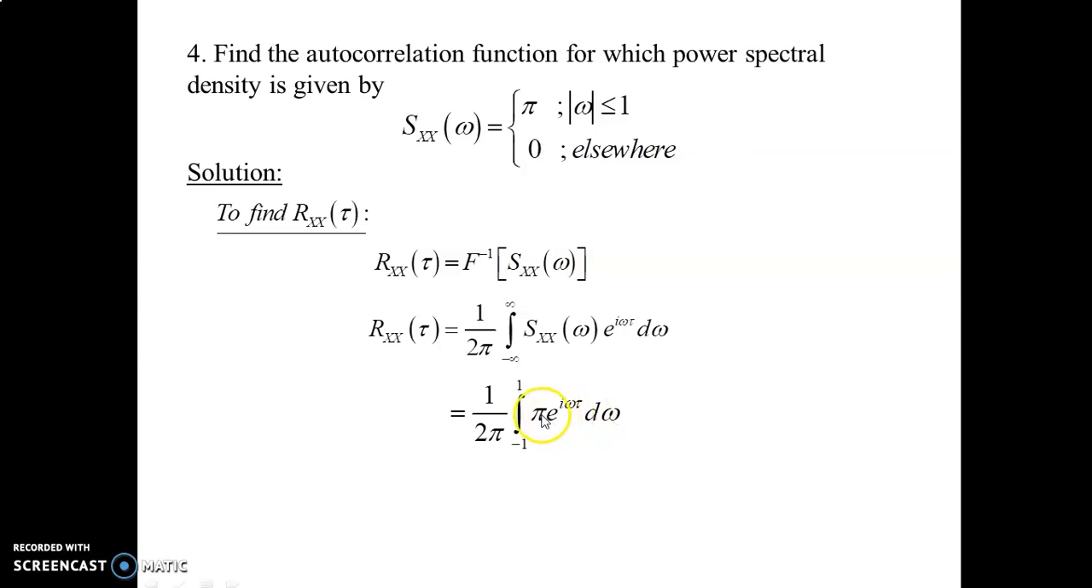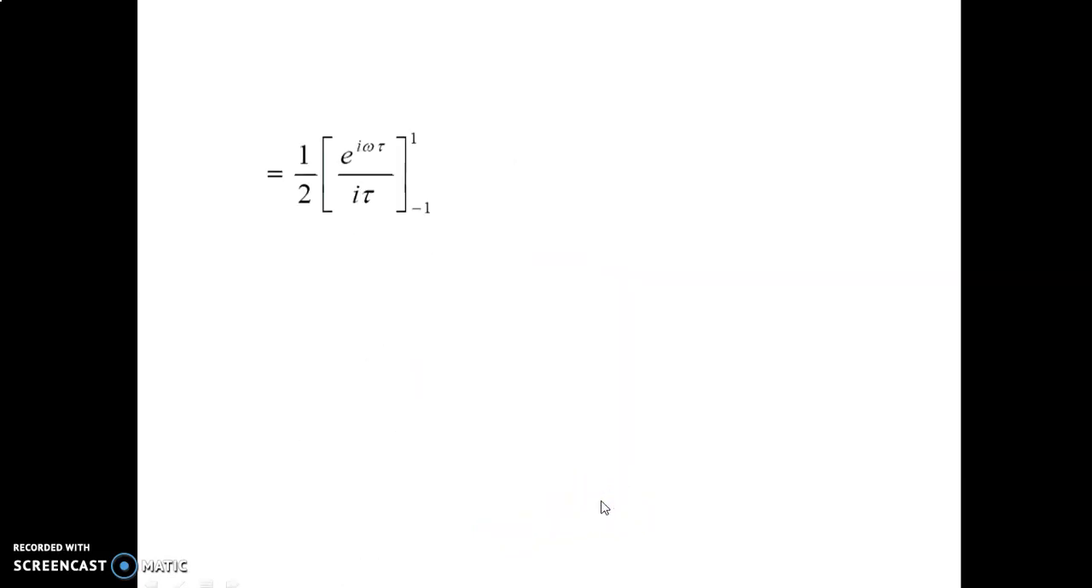Now integrate, taking this outside, the pi cancels. So 1 divided by 2 into the integral from minus 1 to plus 1 of e power i omega tau d omega. Now integrating, we get 1 divided by 2 into e power i omega tau divided by i tau, from minus 1 to plus 1. Taking this i tau outside, so 1 divided by 2 i tau, and the remaining function is e power i omega tau, with limit minus 1 to plus 1.